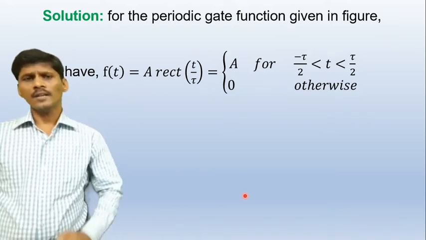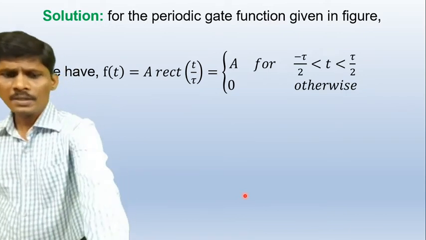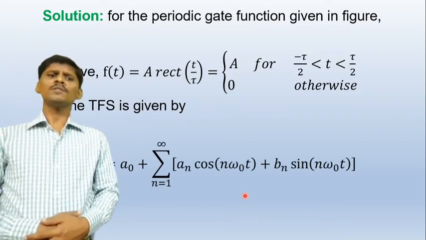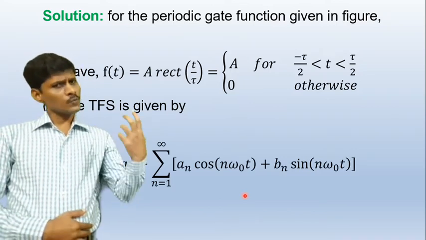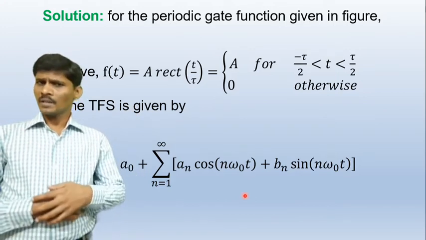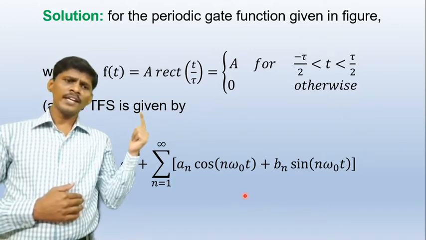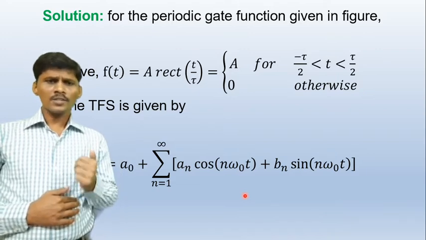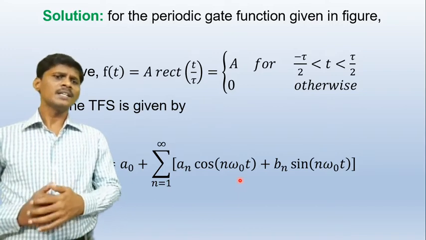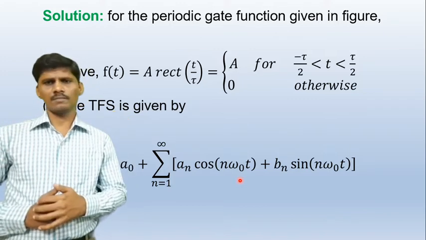Now calculate the expansion of the trigonometric Fourier series. So what is the expansion of the trigonometric Fourier series? F of t is equal to a naught plus sigma n is equal to 1 to infinity an cos of n omega naught t plus bn sin of n omega naught t. So first calculate the coefficients a naught, an and bn. After that, substitute the a naught, an and bn values into this equation, and we get the expansion of the trigonometric Fourier series of the given gate function.